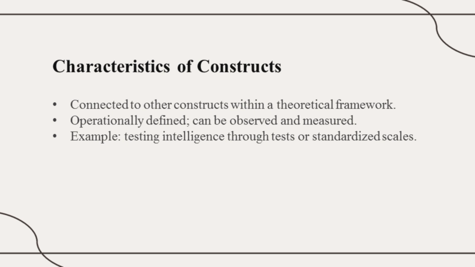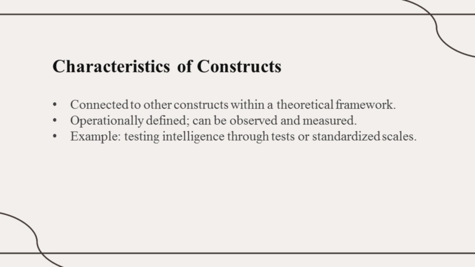Next are the characteristics of a construct. It is connected to other constructs within a theoretical framework, and constructs are operationally defined, that is, they can be observed as well as measured. Not just one concept comes under a construct; it can also be a combination of two concepts.